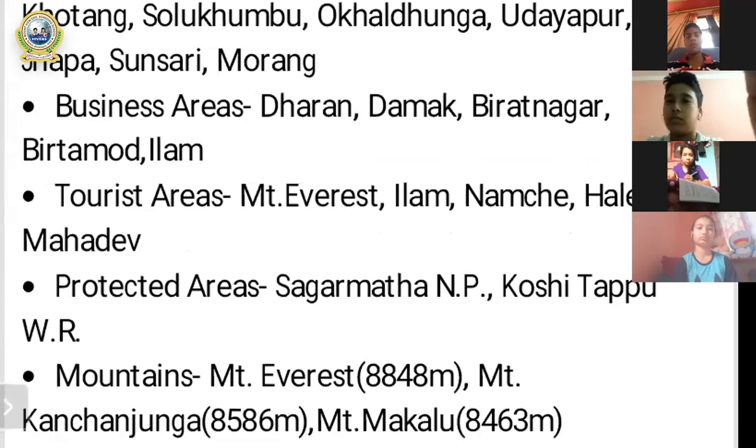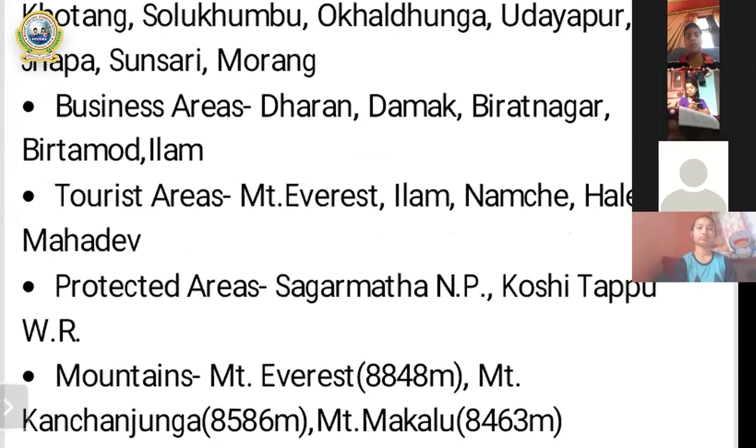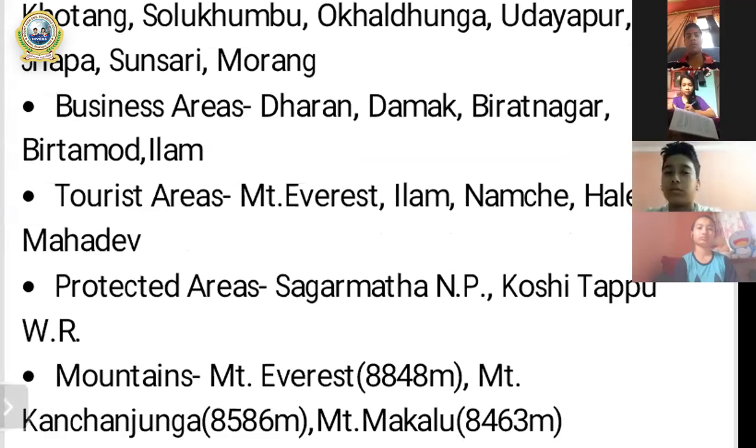some of the business areas, transaction of goods and services. Business means a transaction of goods and services, buying and selling of varieties of goods from one place to another.